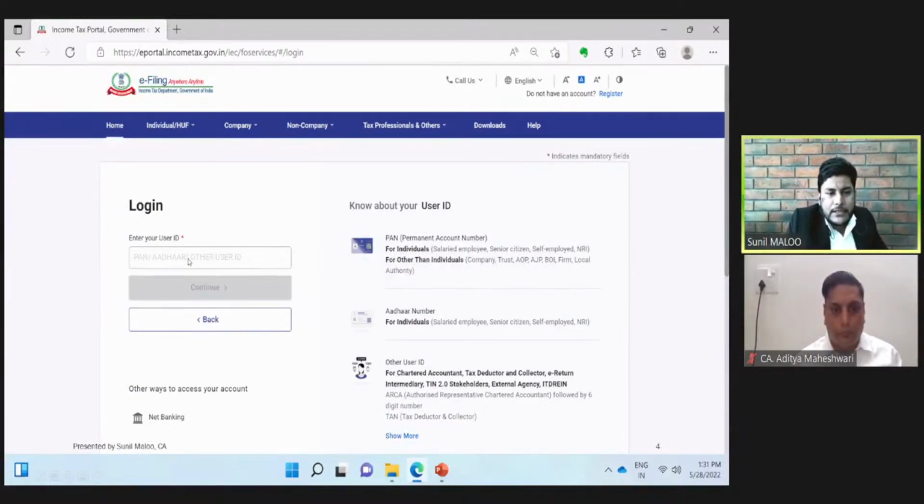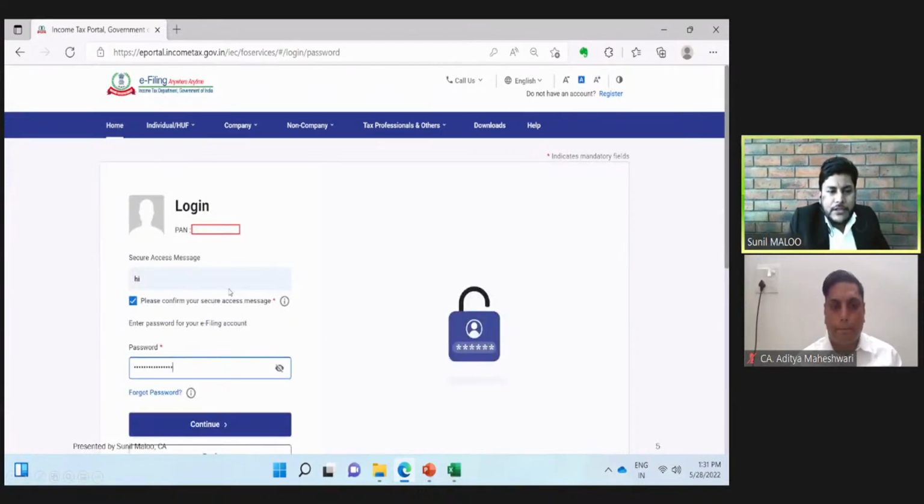Another option given here is other user ID. This other user ID is meant for practicing chartered accountants and also for the TDS TAN logins. So if a chartered accountant wants to access this portal in his professional capacity, then we need to enter here the professional user ID which is allocated to us, and then click the continue button. Once we click the continue button after putting our user ID, this password page will appear, where we need to confirm by clicking the checkbox, and then we need to put the password.